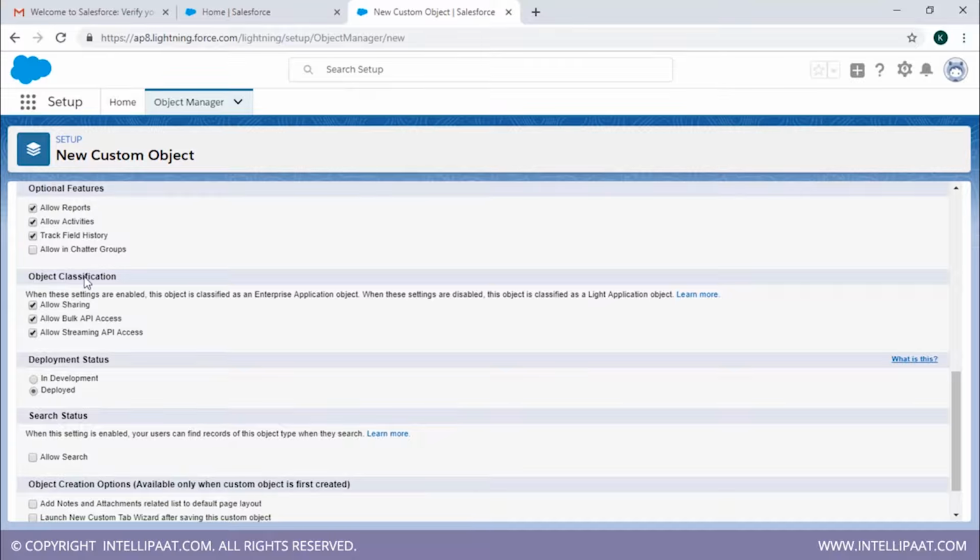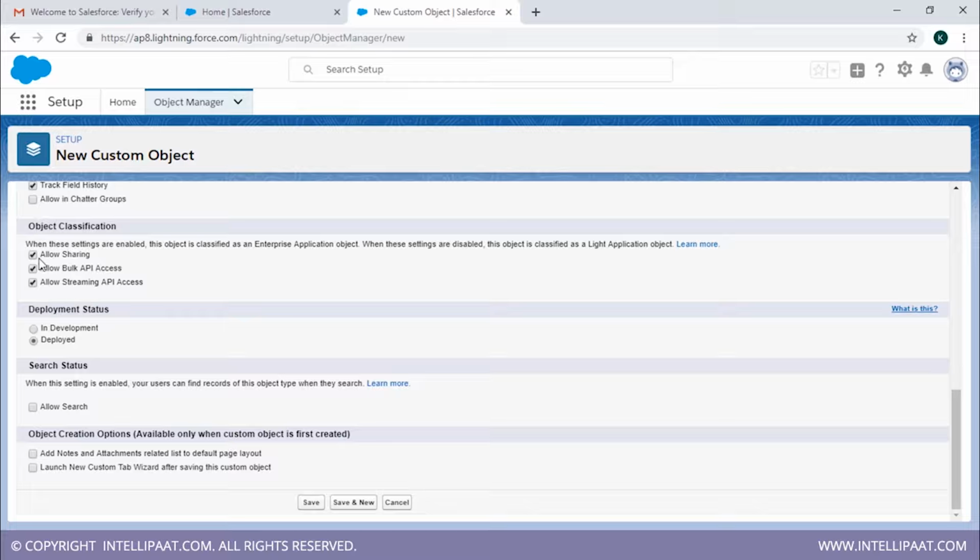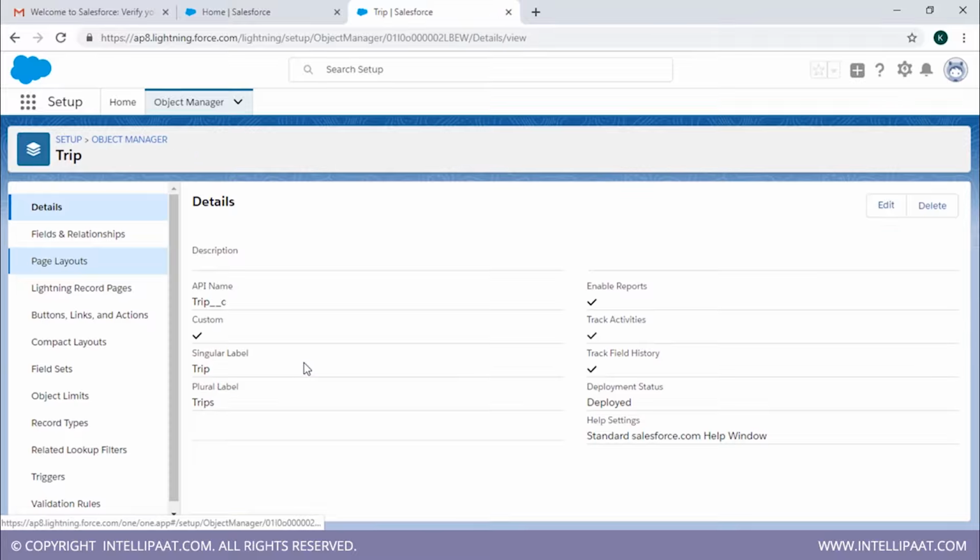Now we have object classification. So we're going to allow sharing, we're going to allow bulk API access as well, and streaming API access as well. That is all default. Deployment status also we're going to have as deployed as default. Next, we're just gonna skip all of these. This is the object creation option, available only when a custom object is first created. So let's just skip all this, and then we're gonna click on save. So this is our object.